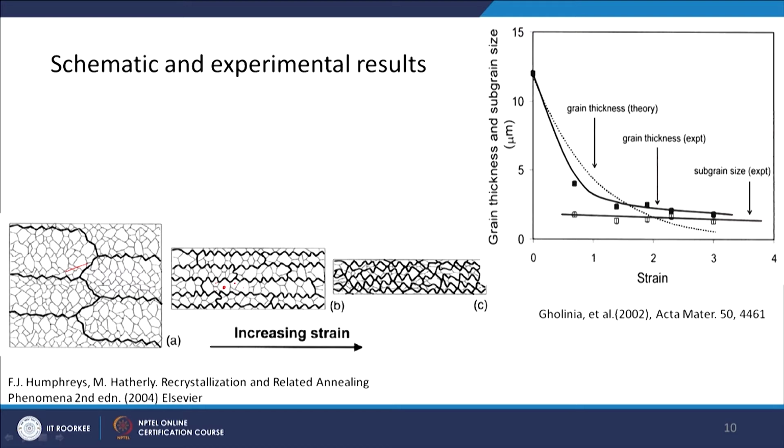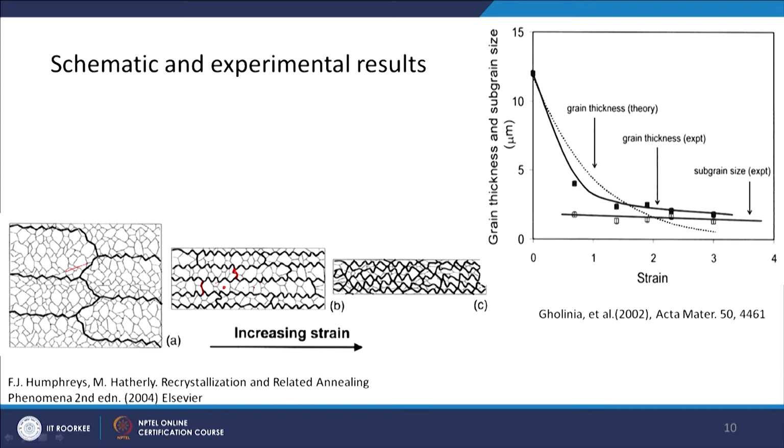The serration wavelength is almost equal to the subgrain size. A very interesting microstructure. And somewhere you will also see a high angle grain boundary dividing the grain. This is the original one which must have been there.